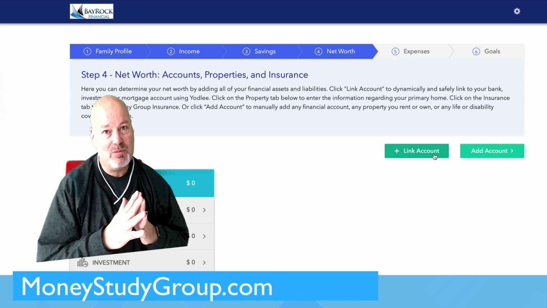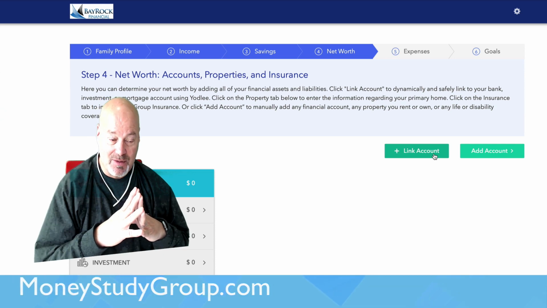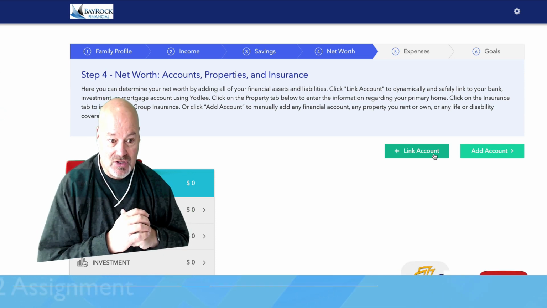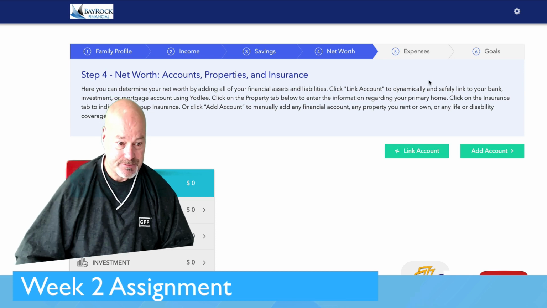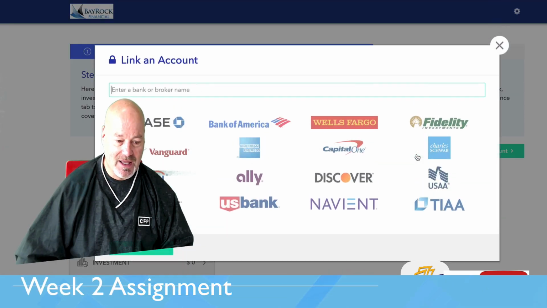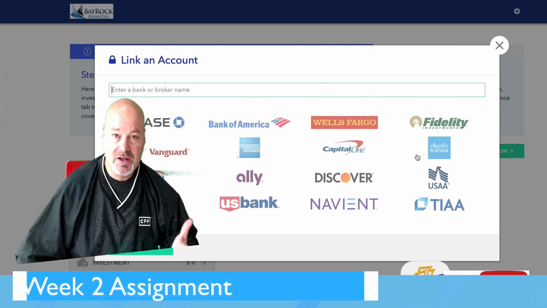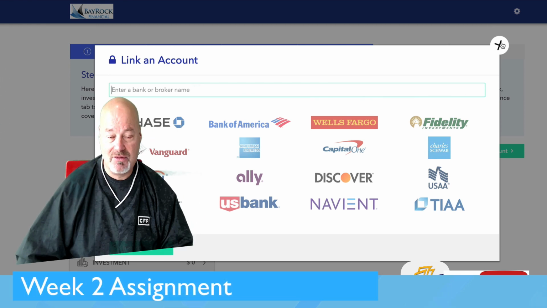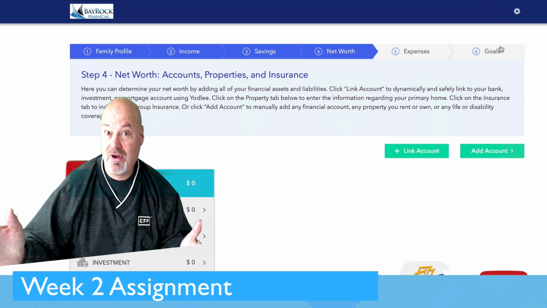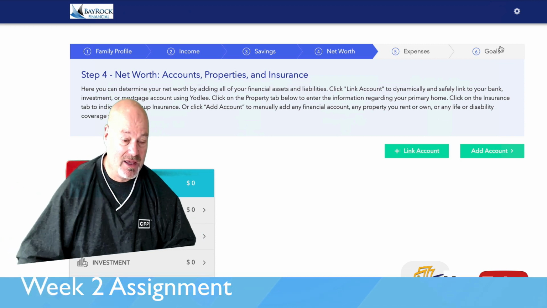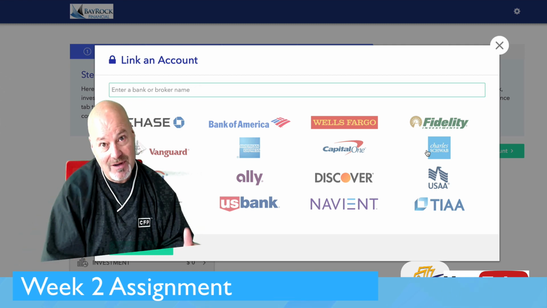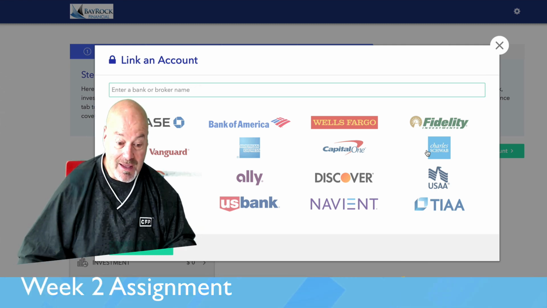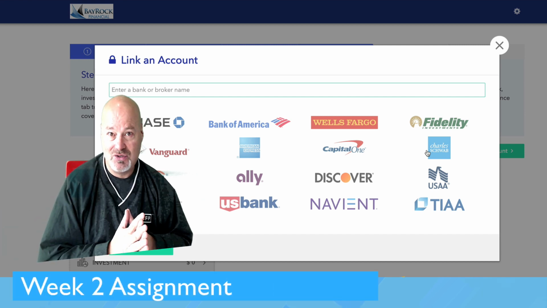And that's going to be very important when we get to your capstone assignment. But it's also going to be important in terms of this week's assignment, in terms of building a budget. So link your accounts. If you use a credit card or debit card, just link the bank account that card is associated with. If it's a credit card, just link the credit card account. And you can link any accounts you have. If you have a savings account, an investment account, a Roth IRA, a traditional IRA, link the account. It will bring it all into your financial plan.